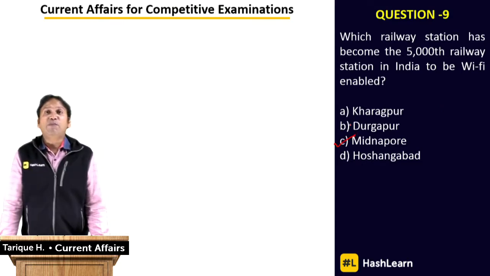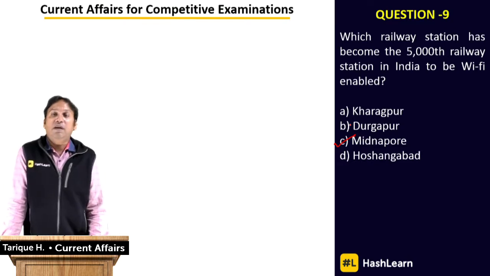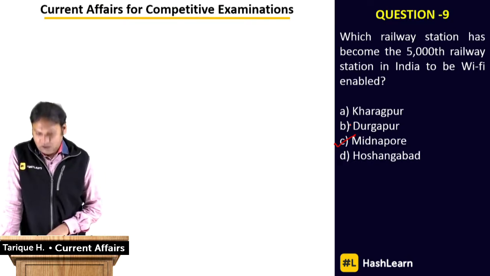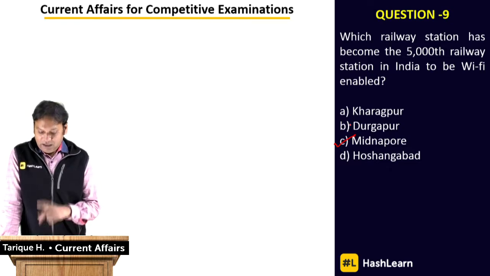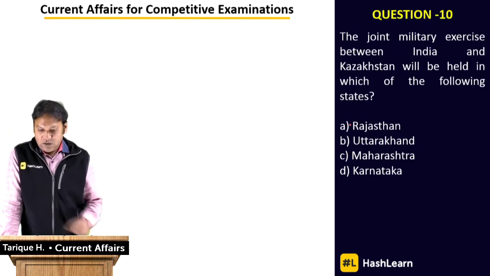So Midnapur in West Bengal now is a Wi-Fi enabled railway station, and this has become the 5,000th railway station in India to become Wi-Fi enabled. That's question number 9. And let's look at question number 10.